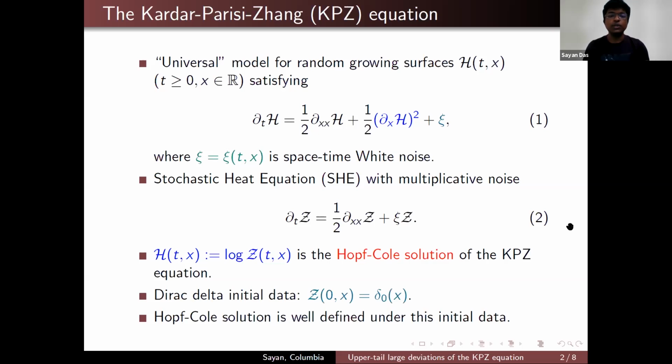So in this talk, I'll be considering Dirac initial data, that is Z(0,x) would be delta of x, where delta is the Dirac delta function, and I will be considering the Hopf-Cole solution of this initial data. Well, if you consider this kind of initial data, it turns out Z is always strictly positive, hence the logarithm makes sense. Hence, the solution h(t,x) is actually well defined.